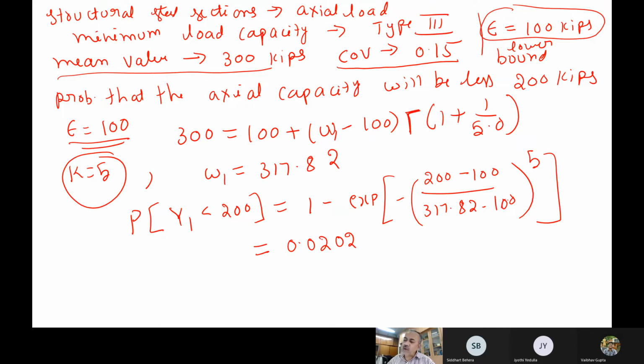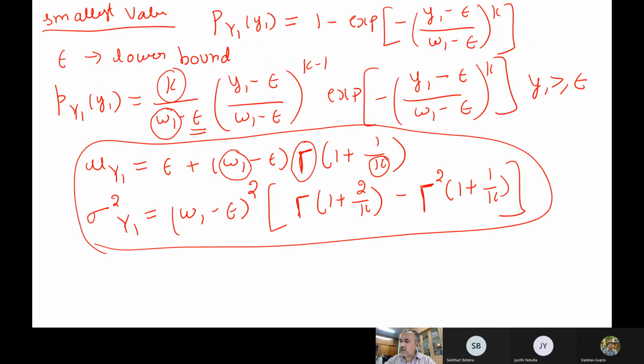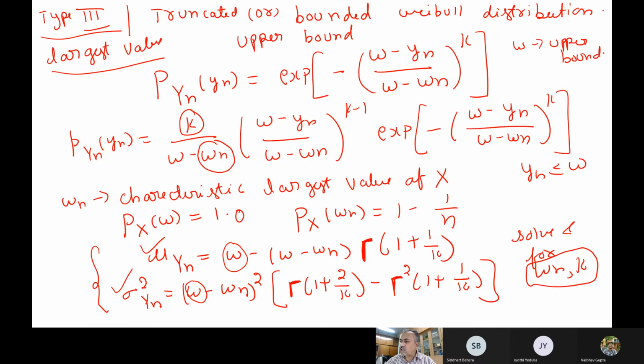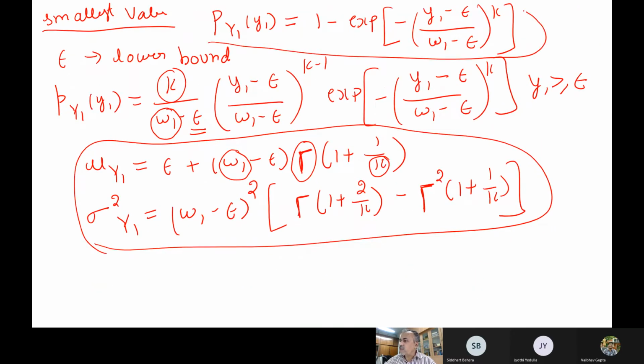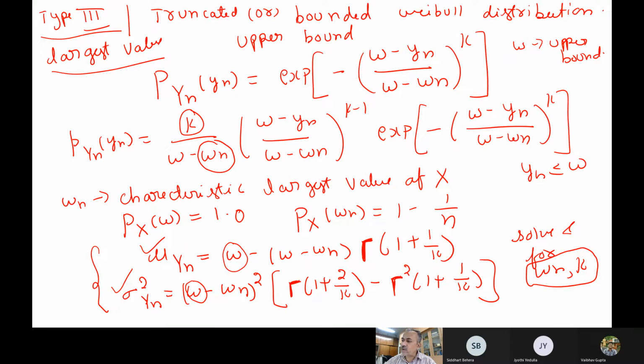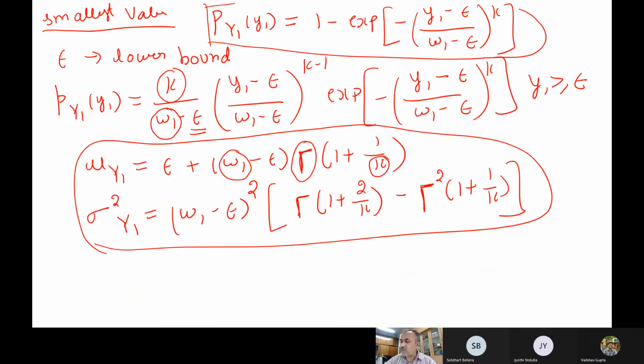Of course, we have seen this for the lowest bound, and you can also do it for the highest bound. So this was the probability expression for the lowest value. Suppose you are working on the largest values, then you use this type of expression itself. This is how the type 1, type 2, type 3 distributions are widely used in our practice.